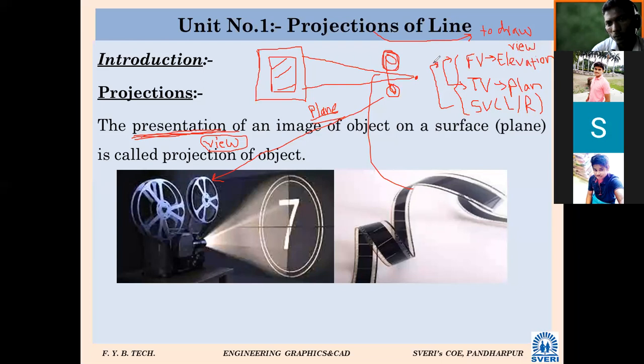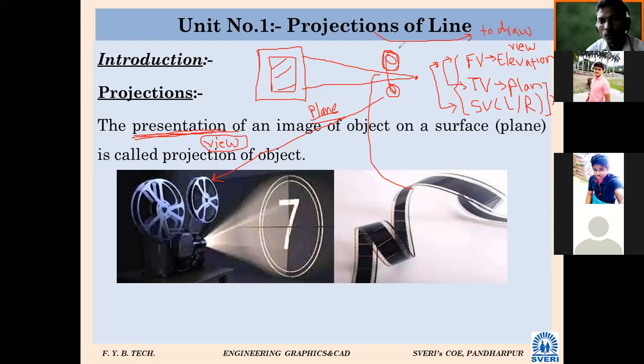If we are not going to take top view, no problem. But this combination is not there, we are not going to take it. Why? We are going to see further. So have you understood? Projection means to draw the views of the object, and these are the three different views of the object.